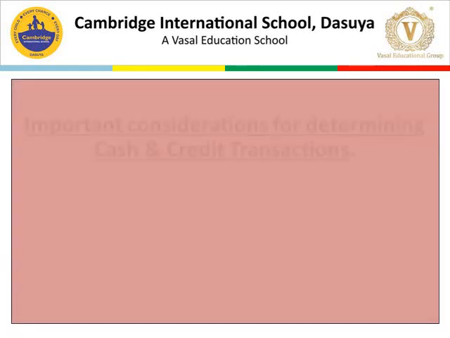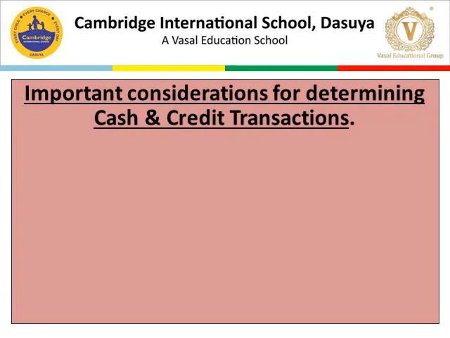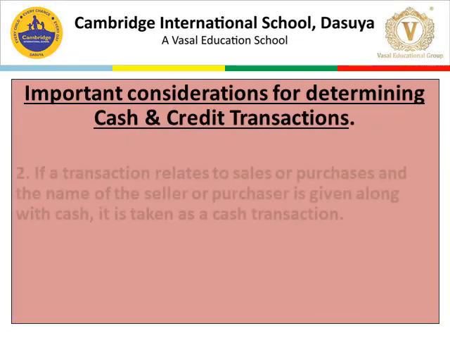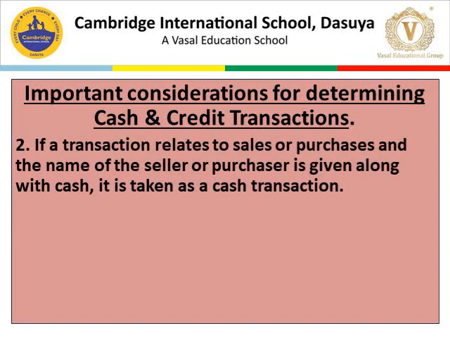Here, case number 2, where we have to identify whether the transaction is a credit transaction or a cash transaction. If a transaction relates to sales or purchases and the name of the seller or the purchaser is given along with the word cash, it is taken as a cash transaction.